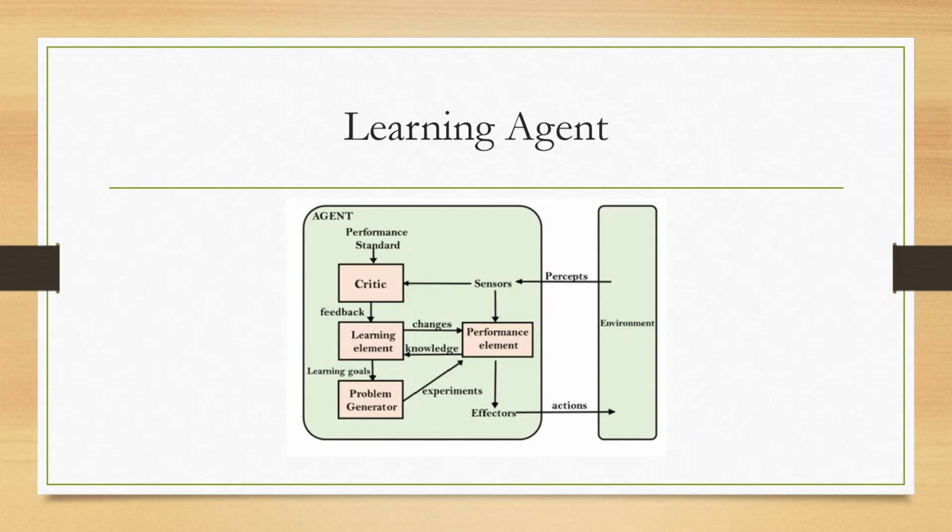Nobody knows everything, so I can learn from my students also. That is called a performance element. Whenever the changes occur, they will be updated and the knowledge also updated. After updating the knowledge, that is also one of the inputs of the learning element. After that, we will move on to the problem generator.